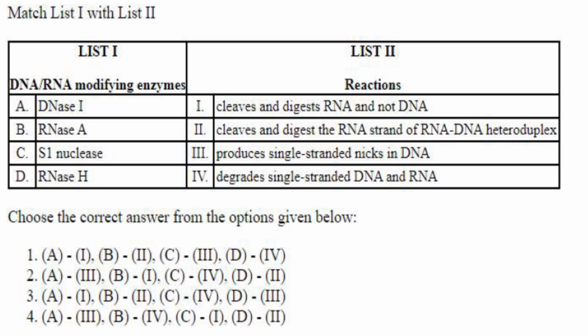Then DNA or RNA modifying enzymes with their reactions you have to match. DNase I produces single-stranded nicks in DNA, A3. RNase A cleaves and digests RNA and not DNA. S1 nuclease degrades single-stranded DNA and RNA. RNase H cleaves and digests the RNA strand of RNA-DNA heteroduplex. So A will be 3, B 1, C 4 and D 2. Answer is option 2.